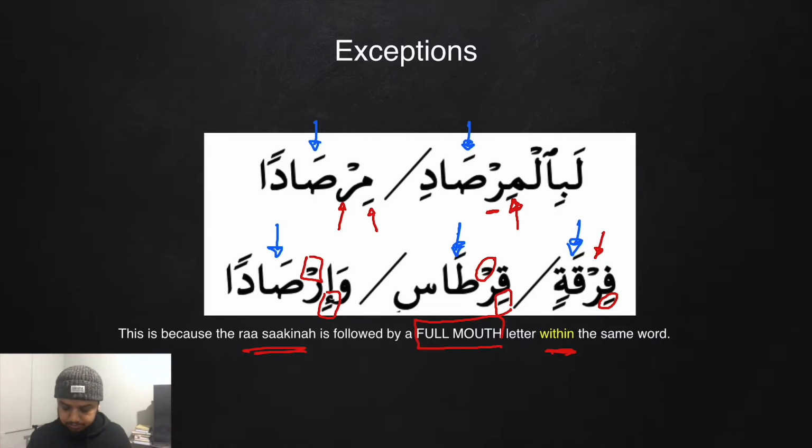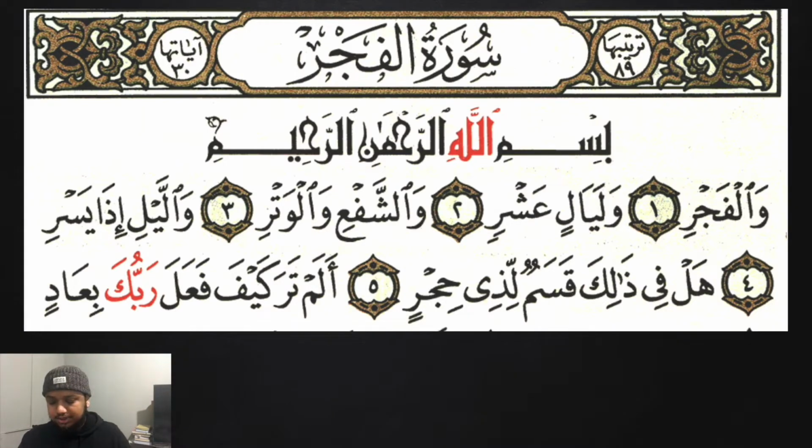full mouth as well. So we'll recite the first 5 ayat of Surah Al-Fajr in order to recap what we've covered so far in the rules of ra. So we have أعوذ بالله من الشيطان الرجيم بسم الله الرحمن الرحيم والفجر. I made the ra full mouth. If we were to continue reading and say والفجر, then in that instance it will be light because there's a kasra here. But because I stopped, I made it sakina. That means I must look at the letter before. The letter before is also sakina, so I look at the letter before that, and we have a fatha, so I made the ra full mouth.